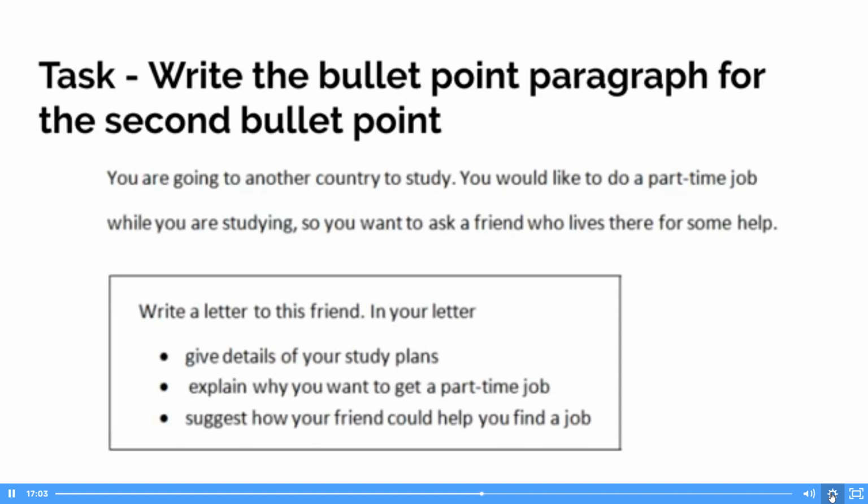All right, next comment. Donnie: I'd like to work part-time to raise money for my studies and upkeep. Yep, those would be good reasons. So if we're going to use I'd like, remember the expression is always going to have to be I'd like to.